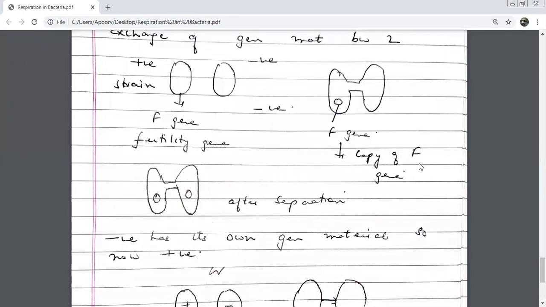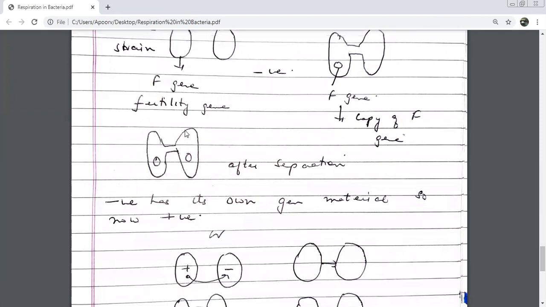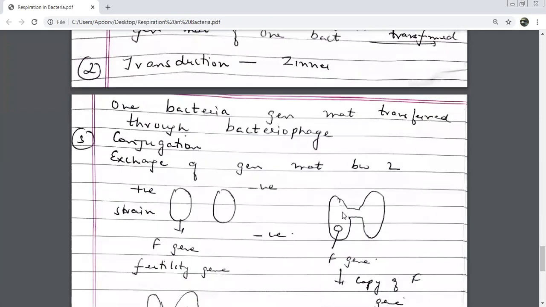So we got a copy of this gene. The copy went to the other bacterium, and after separation we got these bacteria. Both of them have their own genetic material. So this one has also become positive now. This is conjugation number 1. This is the first type of conjugation. Did you understand this conjugation?